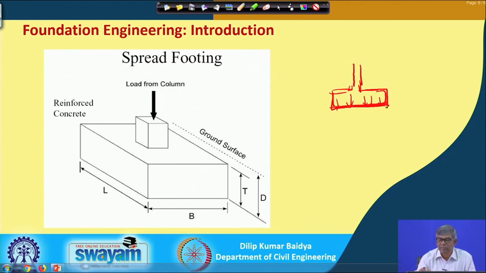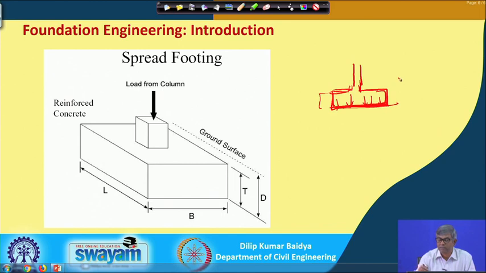So, you have to select the size in such a way that the pressure given by the foundation should be less than the capacity of the particular soil, and this capacity depends on soil type and foundation type also, and that can be analyzed later on. For the time being, loosely I am saying the capacity of the soil. What capacity, I do not want to speak about now, because I will do it later on. So, I have to make the size in such a way.